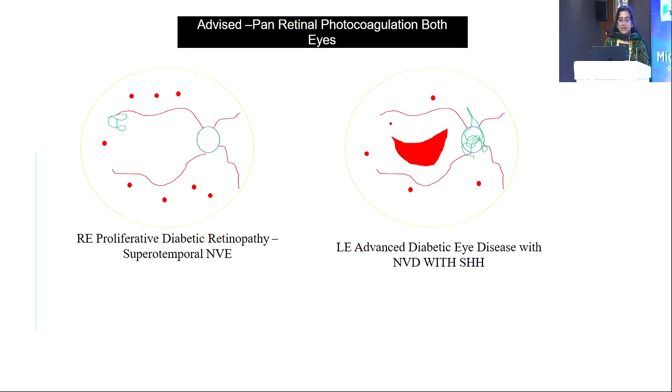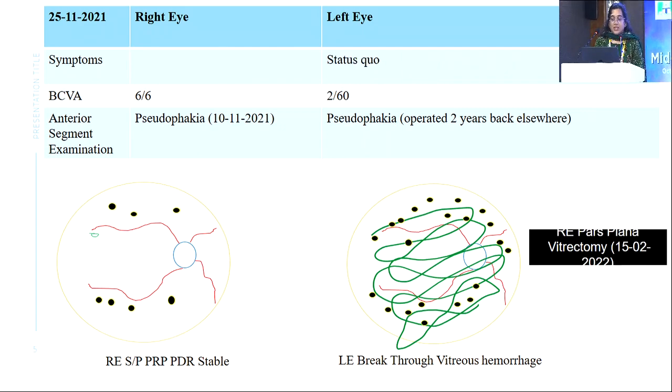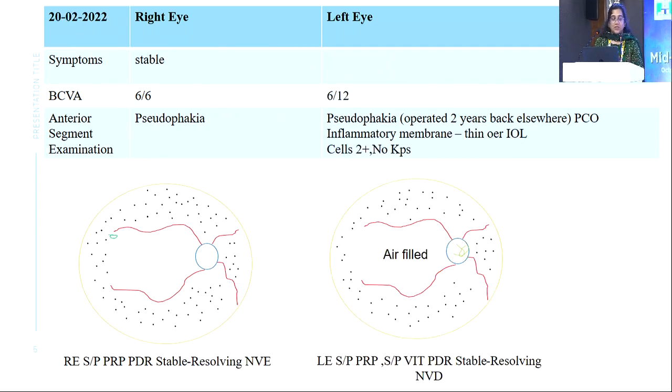So we advised pan-retinal photocoagulation to the patient, and meanwhile he said he's not able to see with both the eyes clearly, so he underwent right eye cataract surgery, and in the left eye we did a possible PRP, and then we gave an Avastin injection. The right eye was still the same, so we advised pars plana vitrectomy. The patient underwent vitrectomy and everything looked fine. His vision also improved to 6/12 and everything went on well.